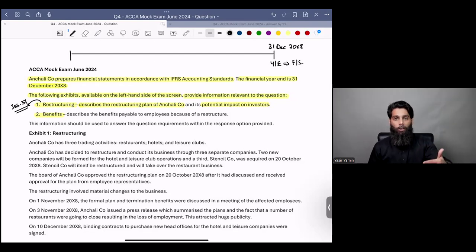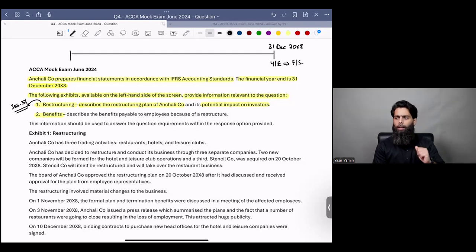If you are restructuring, and as a part of that restructuring, you are firing people, you are bringing on redundancies, which is often the case in restructuring, then there will be termination benefits payable. Or for example, there will be some penalties, or some consultant charges, or some lawyer fees, and so on and so forth. So all of these expenses become part of restructuring.